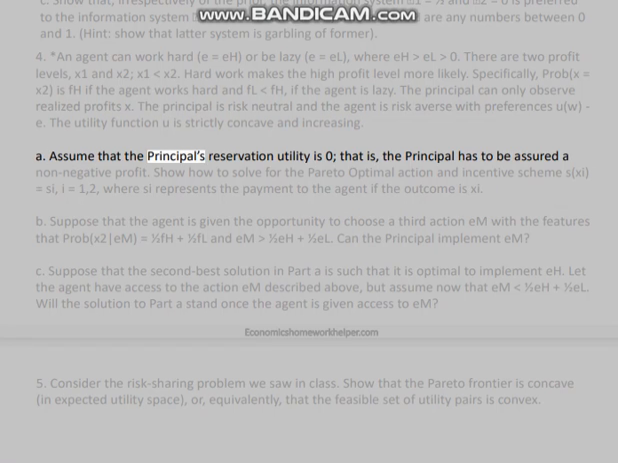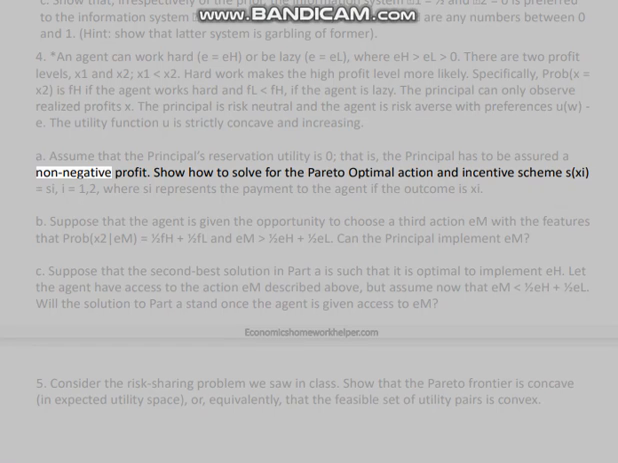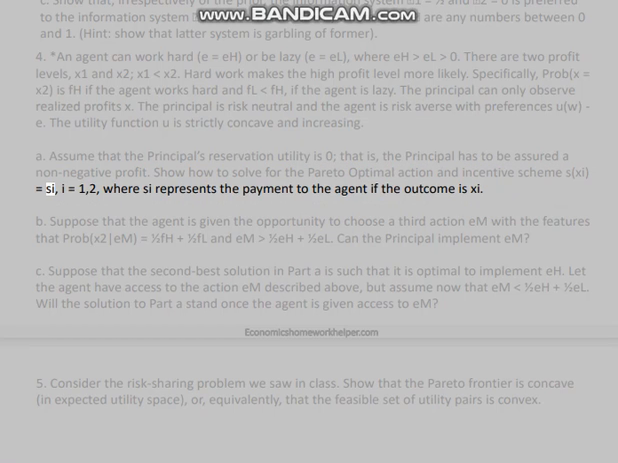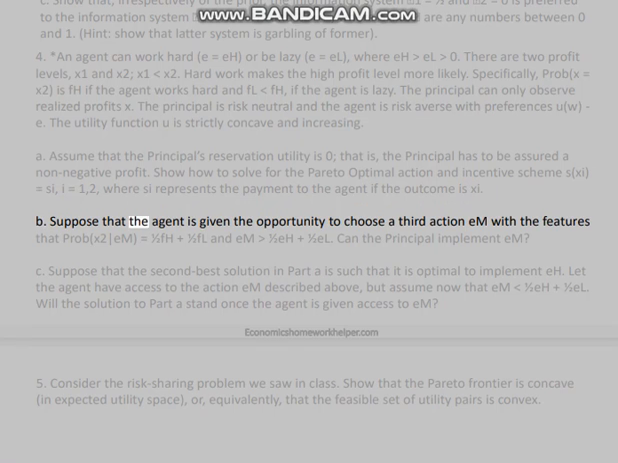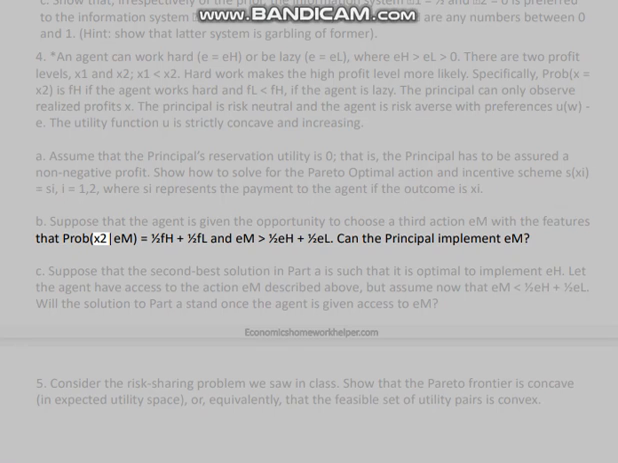A. Assume that the agent's reservation utility is 0, that is, the agent has to be assured a non-negative utility. Show how to solve for the Pareto optimal action and incentive scheme s(x) equals si, i equals 1, 2, where si represents the payment to the agent if the outcome is xi. B. Suppose that the agent is given the opportunity to choose a third action M with the features that Prob(x2 | M) equals 1/2 fH plus 1/2 fL and M is 1/2 H plus 1/2 L. Can the principal implement M?